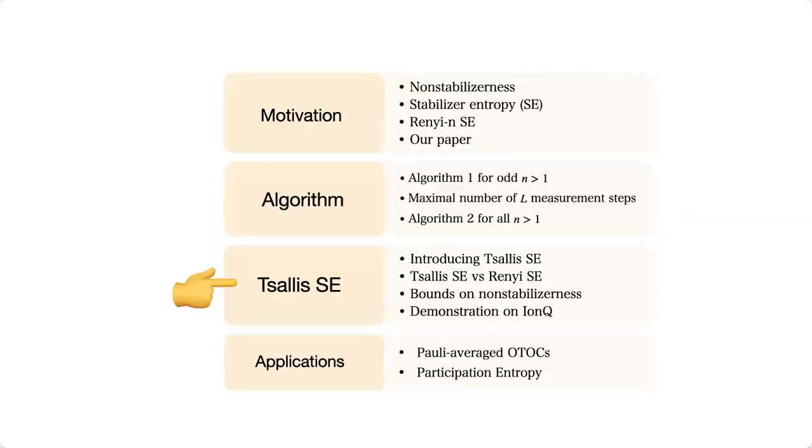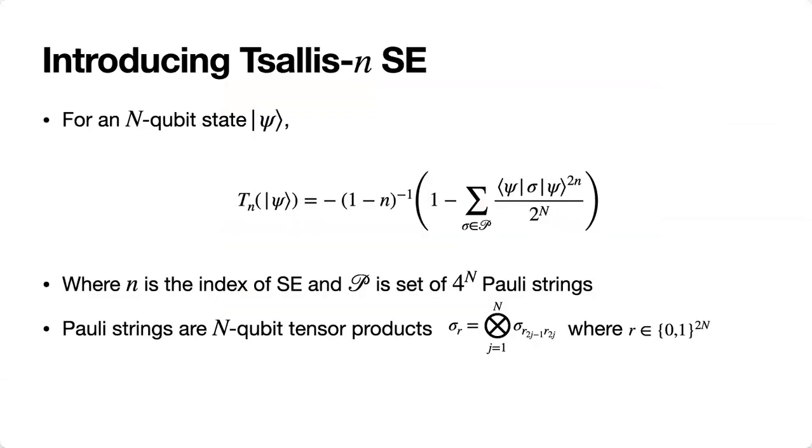Now we introduce a new measure of non-stabilizerness, which we call Thales stabilizer entropy. The expression of Thales stabilizer entropy is very similar to Renyi's, but slightly different as we no longer have the logarithm in the expression, but the rest is the same.